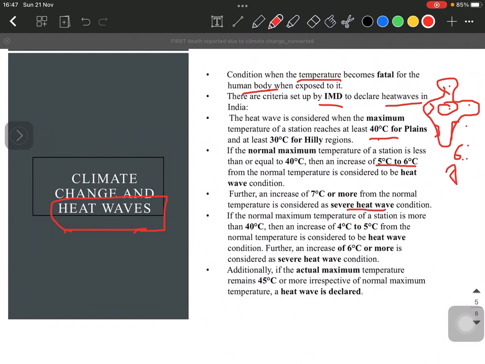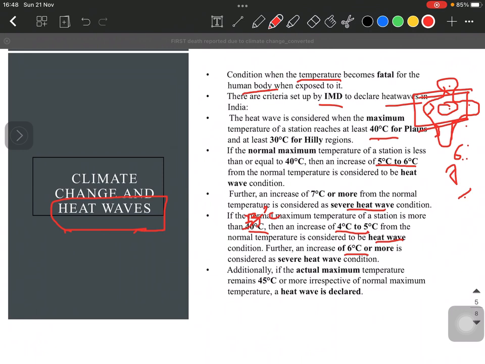Okay. Also, if at some place the normal temperature is about 40 degrees Celsius, and there is an increase of say 4 to 5 degrees from the normal temperature, we say that a heat wave is going on. And if the normal temperature of some place is like 37 degrees Celsius, and it is increasing by 6 degrees or more, we say that a severe heat wave is going on. So heat waves, particularly in India, go on in the months of May and June, and particularly North India sees a lot of heat waves, right?